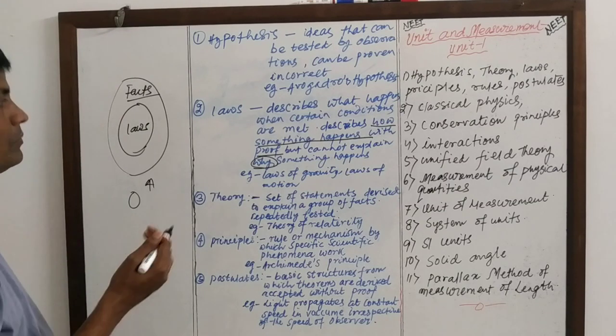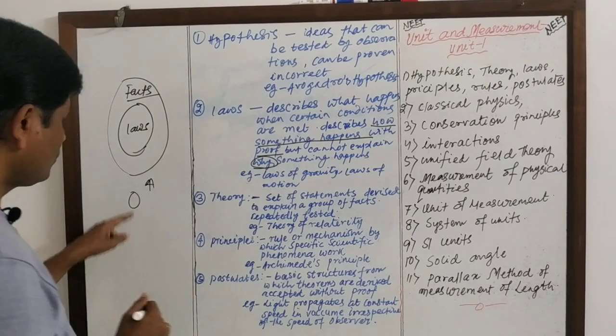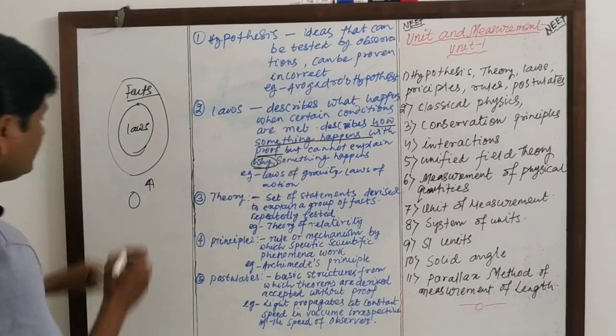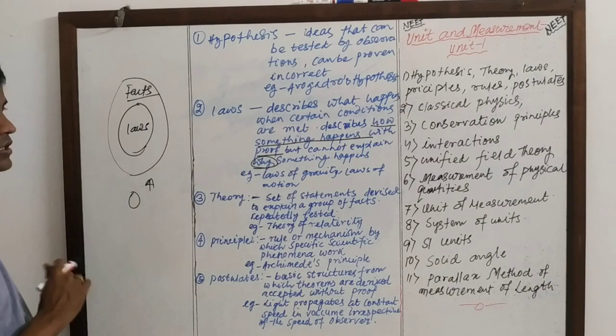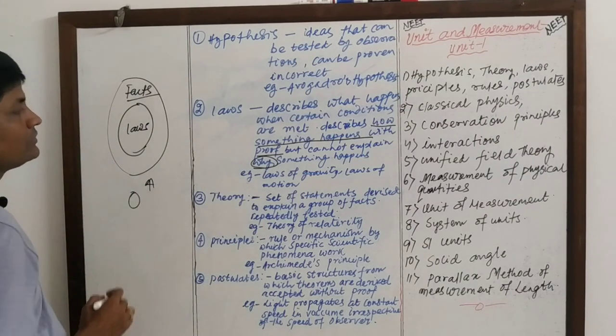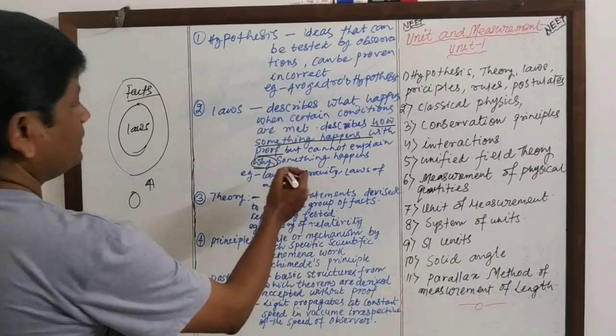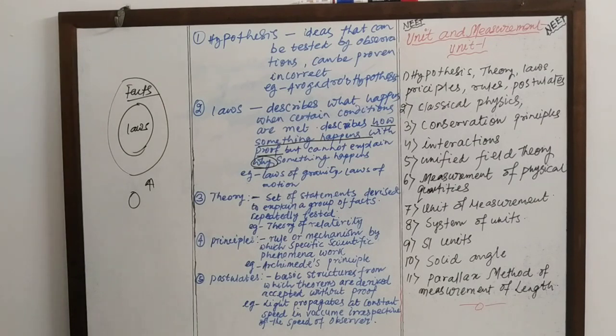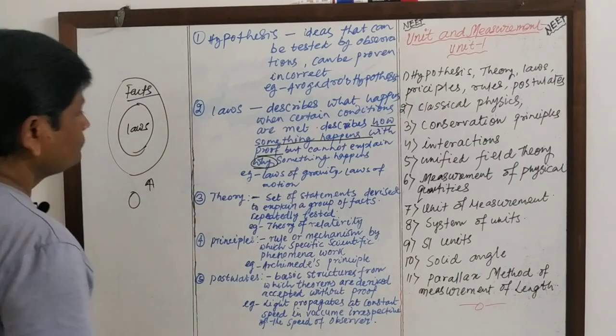If it is thrown upward, then it will come down. It describes how something happens if we throw, but does not describe why it happens. The laws of gravity and Newton's laws of motion are examples.